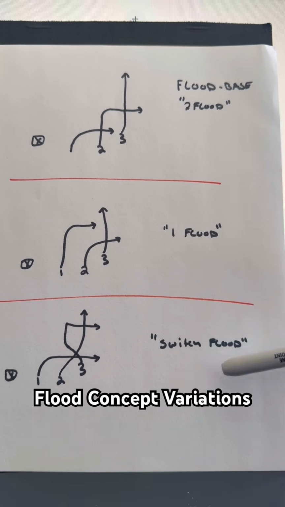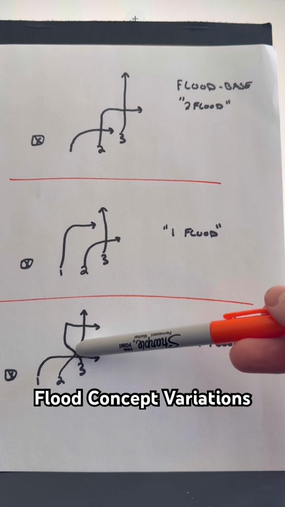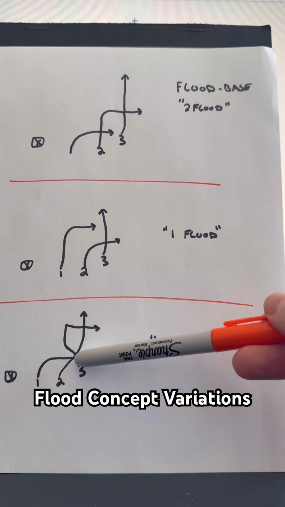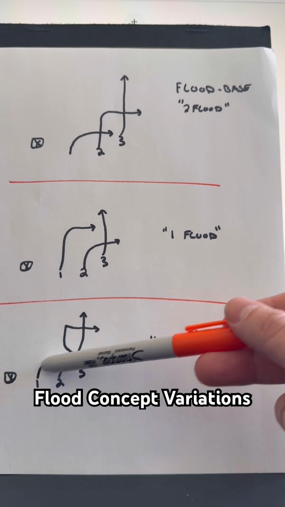And here's a switch flood. 3 and 2 are switch releasing, so 2's going to outside release, go vertical. Now he's going to be the vertical player. 3 is going to inside release, restack, and then break on a deep out. And then 1's going to be the speed out player.